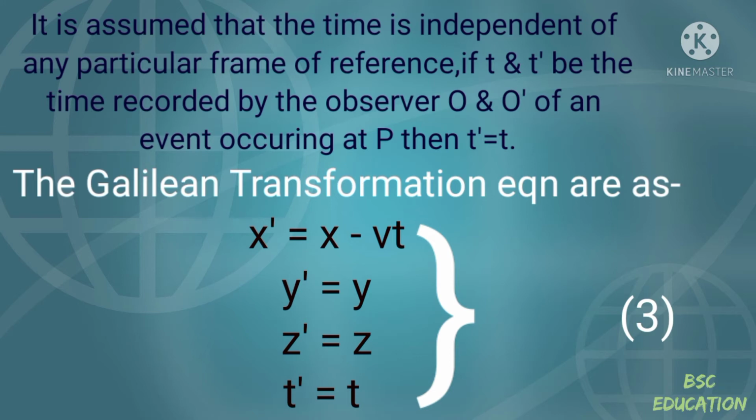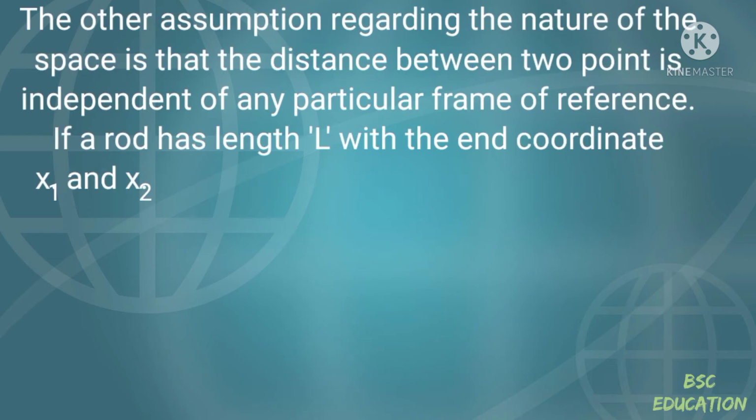If t and t dash are the times recorded by the observers O and O dash of an event occurring at p, then t dash is equal to t. The Galilean transformation equations are as follows. The other assumption regarding the nature of space is that the distance between two points is independent of any particular frame of reference.